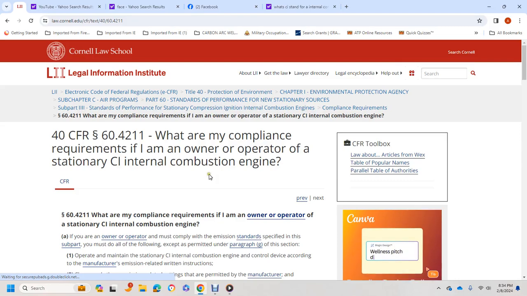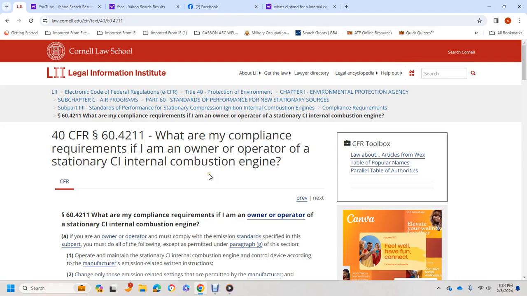Alright, Title 40 CFR 60.4211, compliance requirements for the owner and operator of a stationary compression ignition internal combustion engine. If you are an owner or operator, you must comply with the emission standards specified in the subpart and must do all of the following, except as permitted in paragraph (g) of this section.